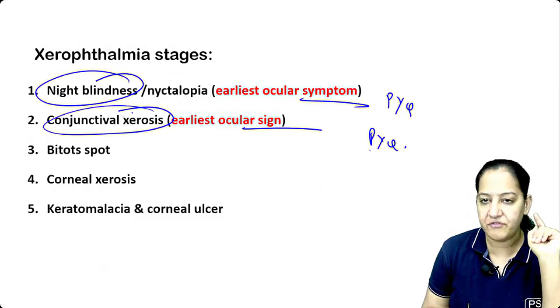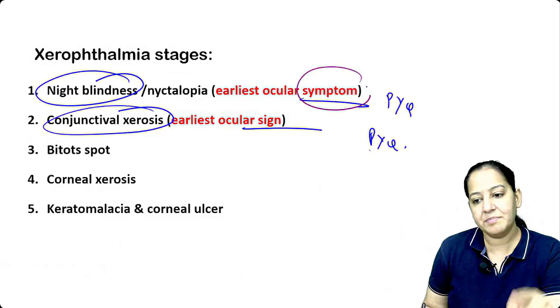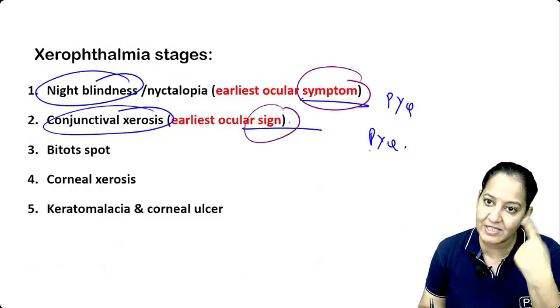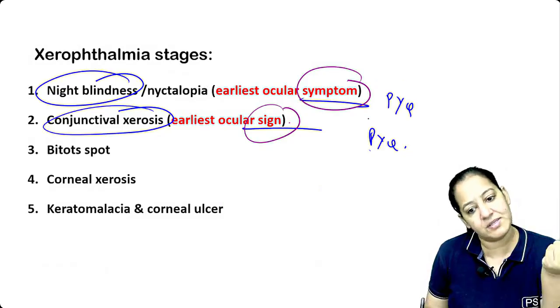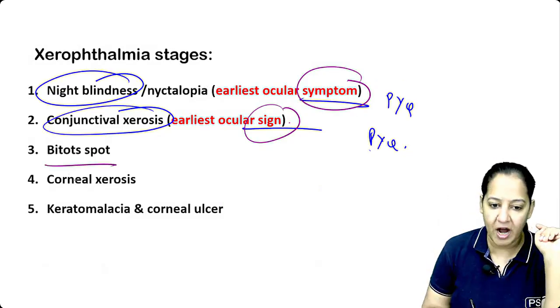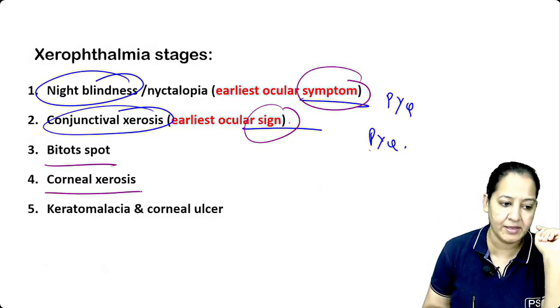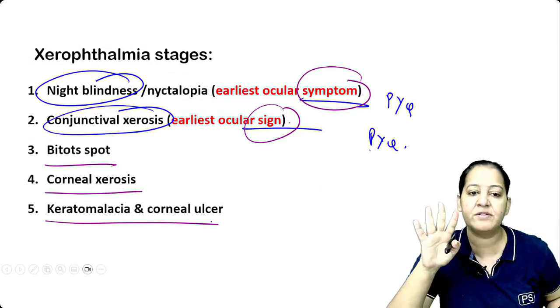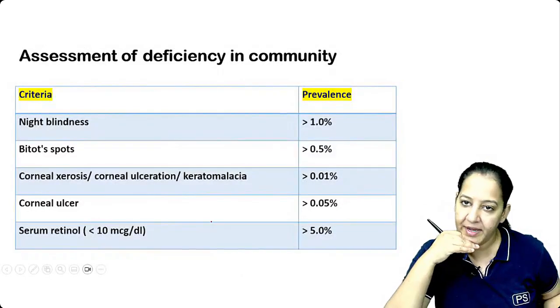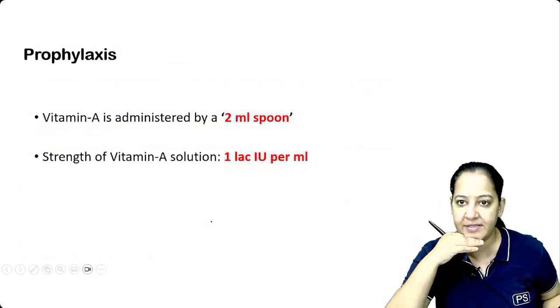You know the difference between symptom and sign? Symptom, what the patient is saying to you. Sign, what you see in the patient. So night blindness is the earliest symptom. Conjunctival xerosis is the earliest sign. After that, Bitot spot, corneal xerosis, and keratomalacia. Say yes. This is complete regarding the xerophthalmia.